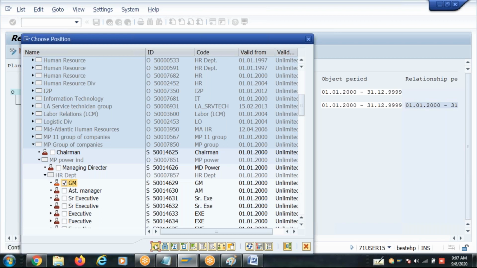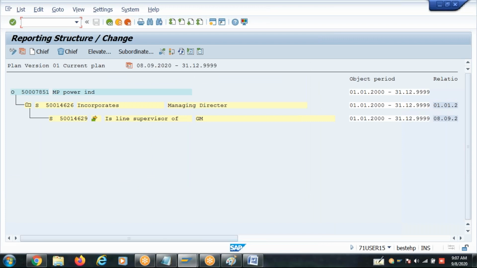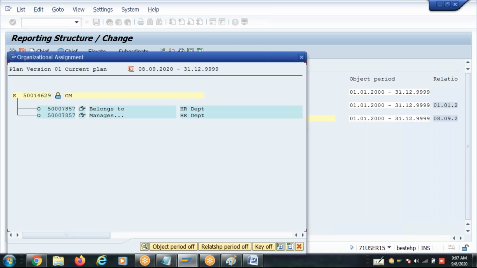So this reporting structure also you need to build, not only within an org unit. Understood? Now when you look at this green symbol, that means this position is from a different org unit. Which org unit? Click on it. It shows you, okay, HR department.